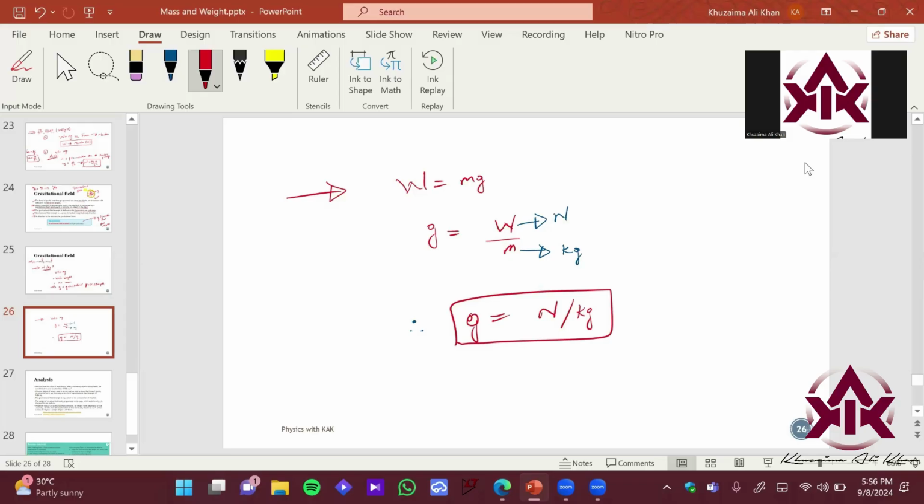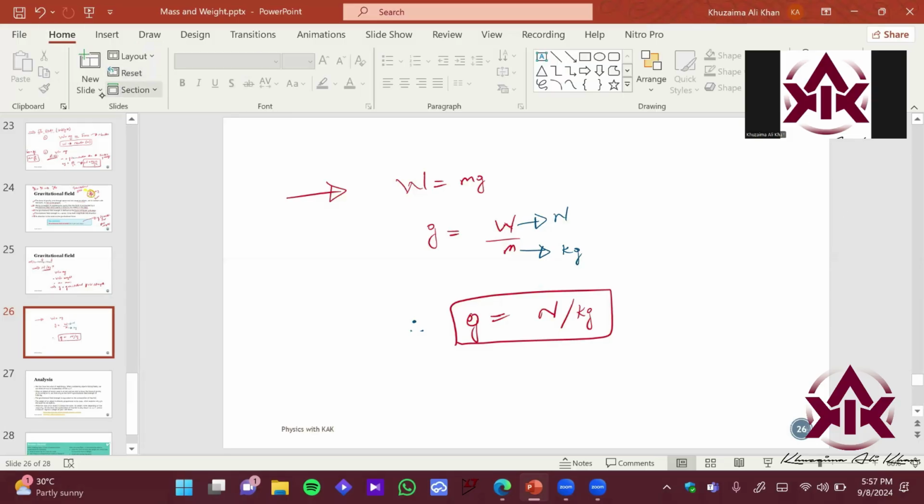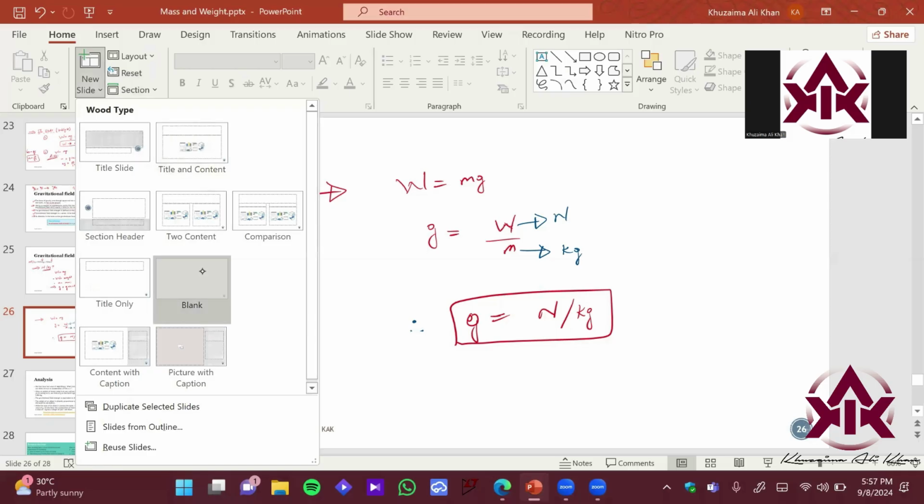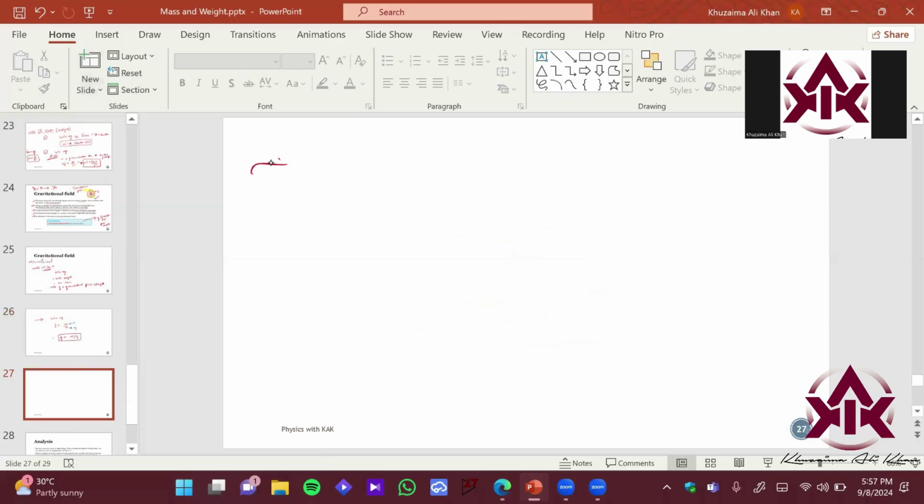That's good. Okay, so now let's see why it is meter per second square. Imagine what was the point from where we derived the weight equals mg formula.